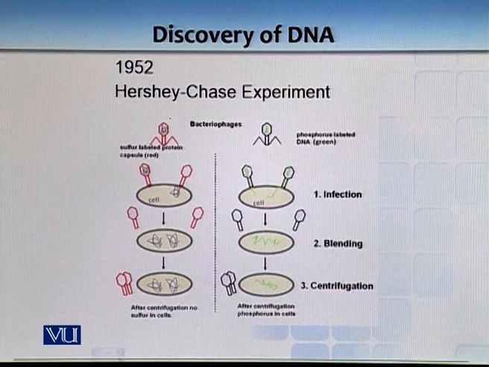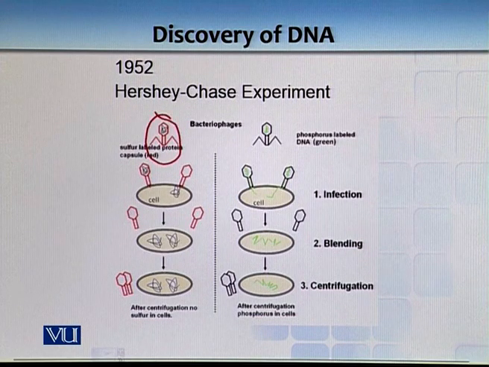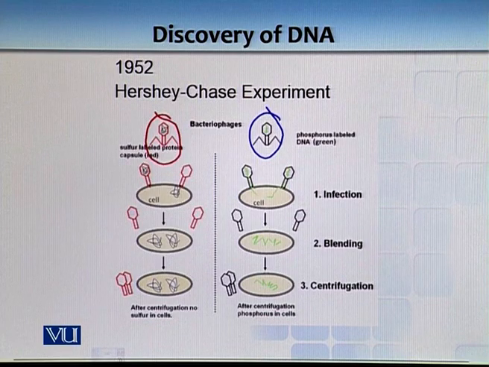So what they did was they radio labeled the outer coat of protein, with sulfur, because cysteine contains sulfur, and they also radio labeled the DNA which was inside. What you see in these images, which is very clear, is that all the sulfur containing shell stayed outside the bacterium while DNA went inside. In this way, they were able to conclusively prove that the material which goes inside a bacterium is DNA.